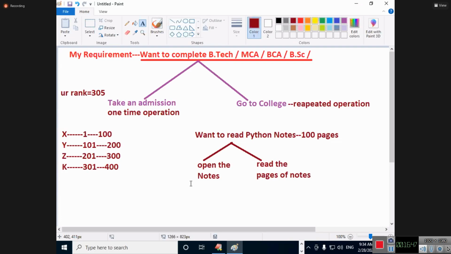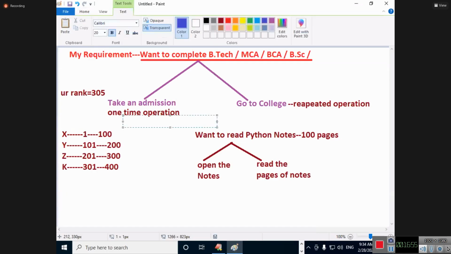Are you understanding? To do this one-time operation in our programming languages, we use conditional statements. Which statements do we use? Conditional statements. To do the repeated operation, what will I use? Looping statements. Which statements will I use? Looping statements.